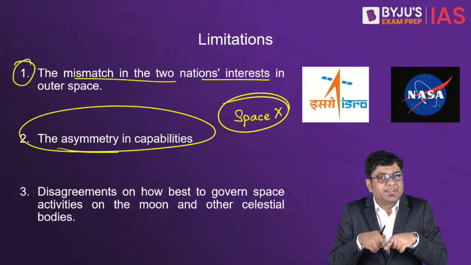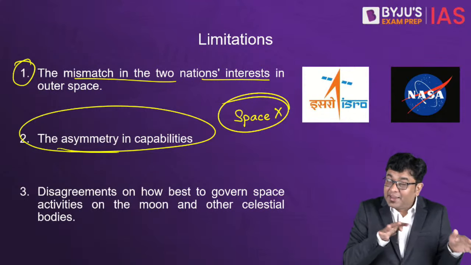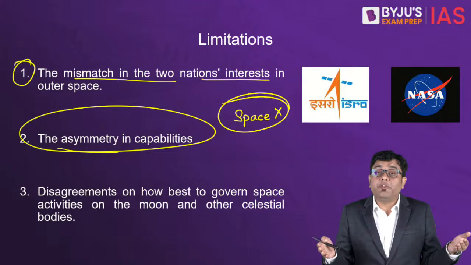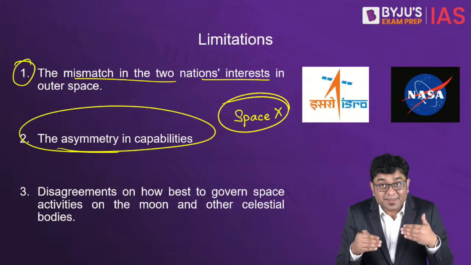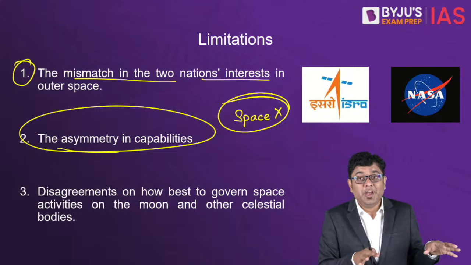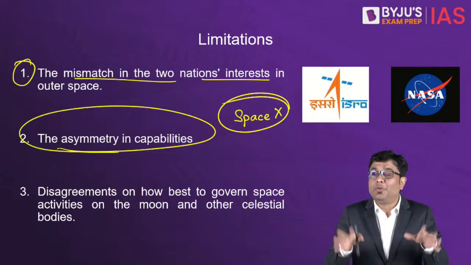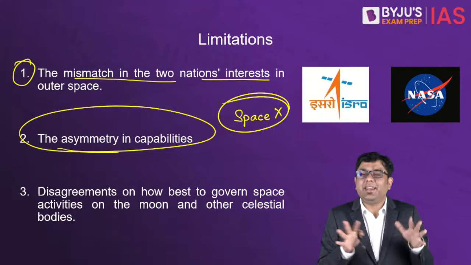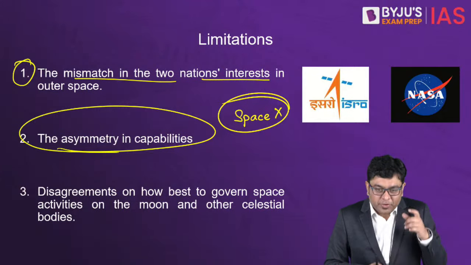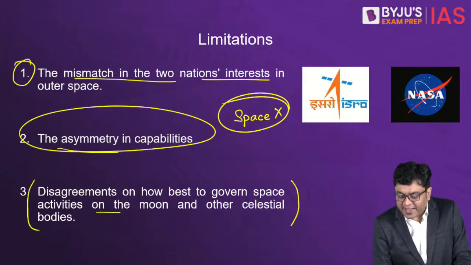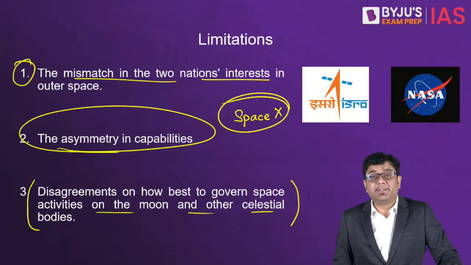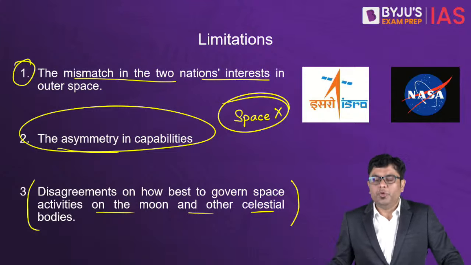So in those cases, collaboration is slightly possible, but a complete cooperation is very, very difficult. So that is a similar situation. If you have to put an analogy to it, then this analogy suits the case. So that is why disagreements on how best to govern space activities on the moon and other celestial bodies is also one of those sticking points.